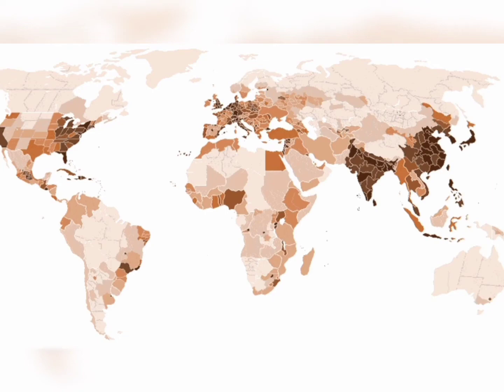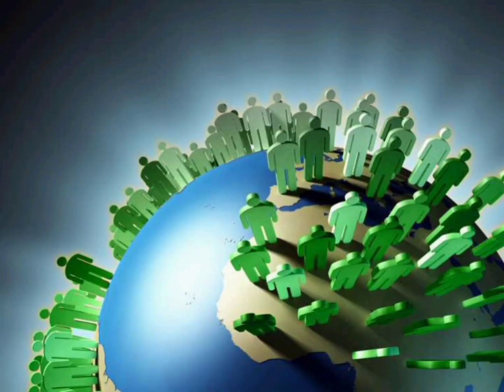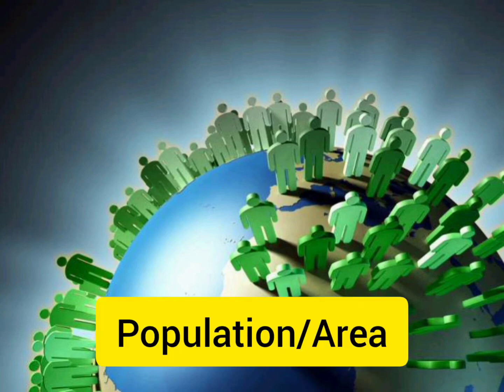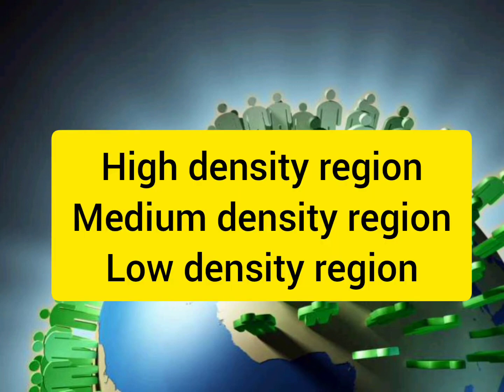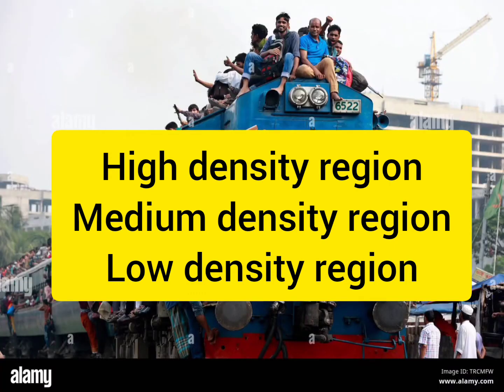Okay, so the next topic in this chapter: density of population. So students, what is population density? The ratio between the number of people and the size of land. So the formula is density of population equals population divided by area. We can classify the world according to density of population: high density region, medium density region and low density region.